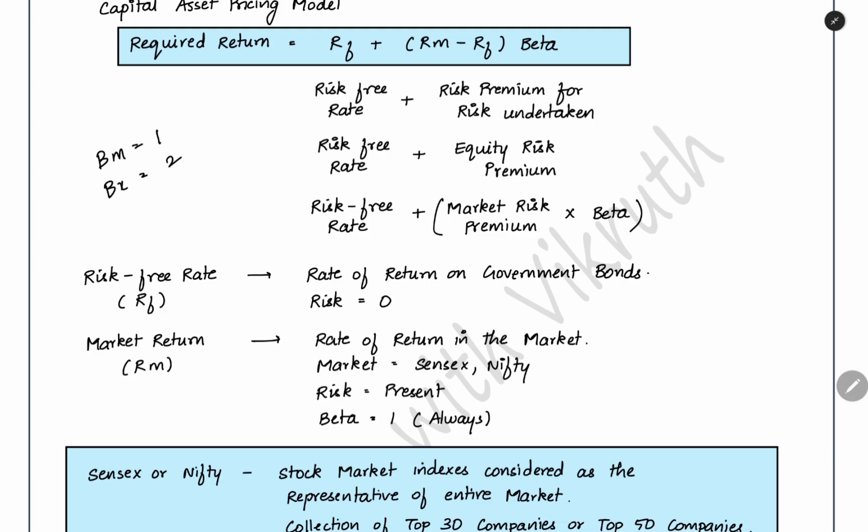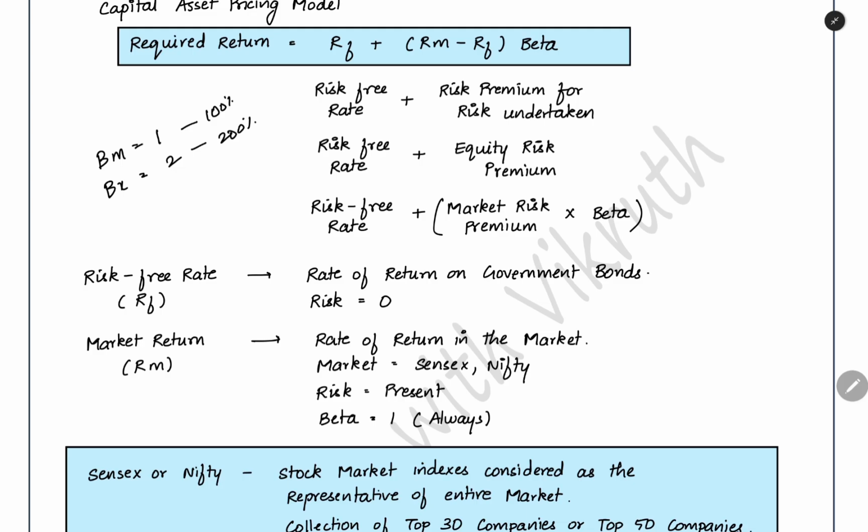For the stock market return, the beta is always 1. Of our company, we will have the beta. It will be given in the question. Based on that, we can see how risky our company is when compared to the market. In the market, the risk is 100%. In our company, beta is 2. Our company is 200% riskier. We have 2 times more risk than the market. So that is what we have to understand here using beta.